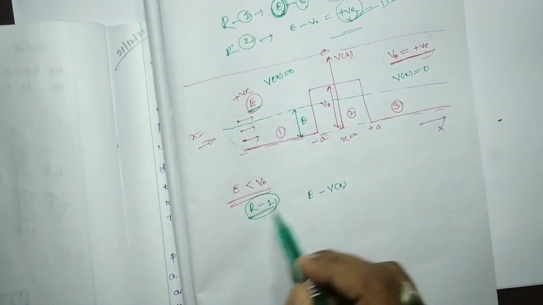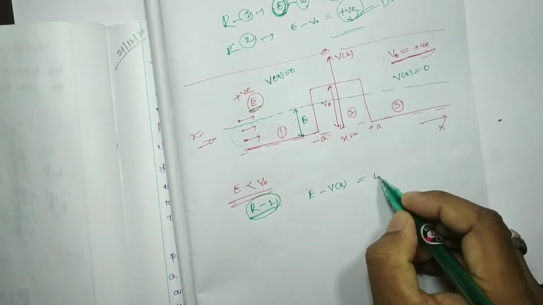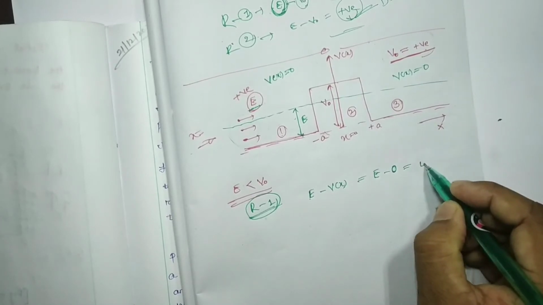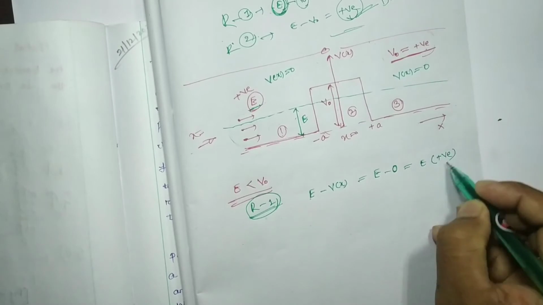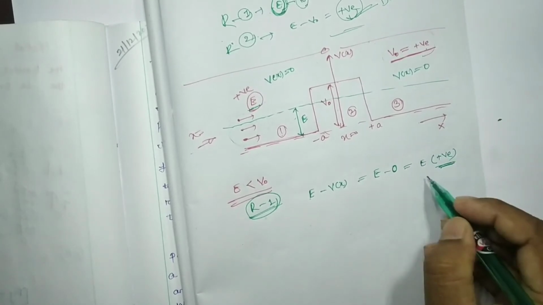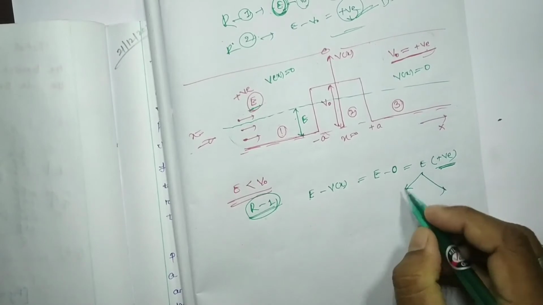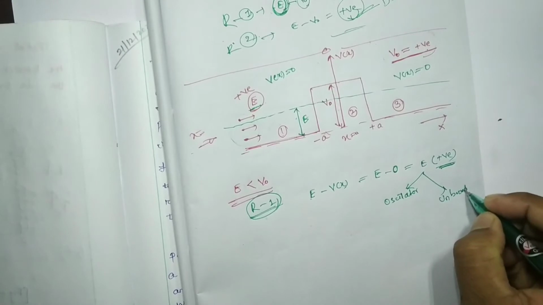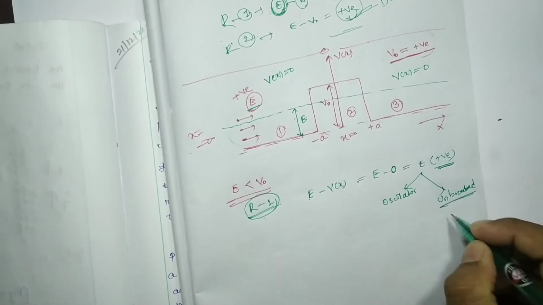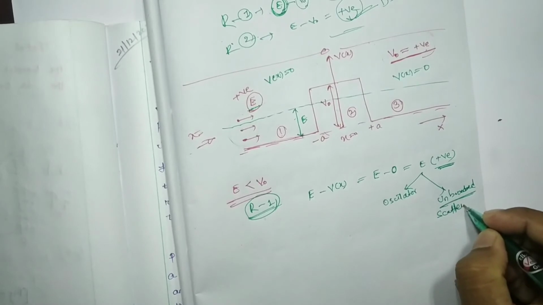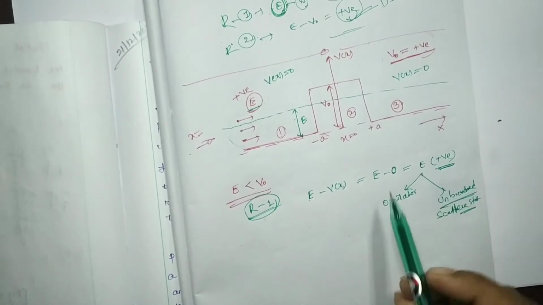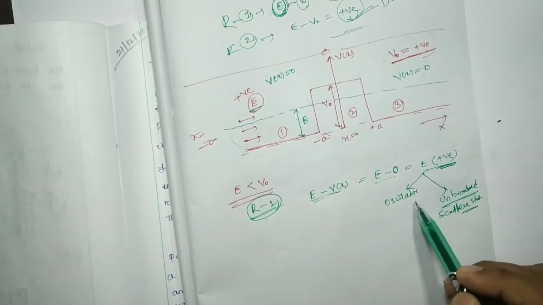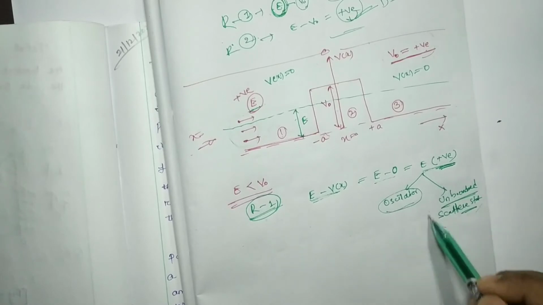So E minus V(x), the initial total energy minus 0, equals E, which is positive. Positive means two things: it is oscillatory and an unbounded or scattered state. So wherever E minus V is positive, the state is oscillatory, unbounded and scattered.